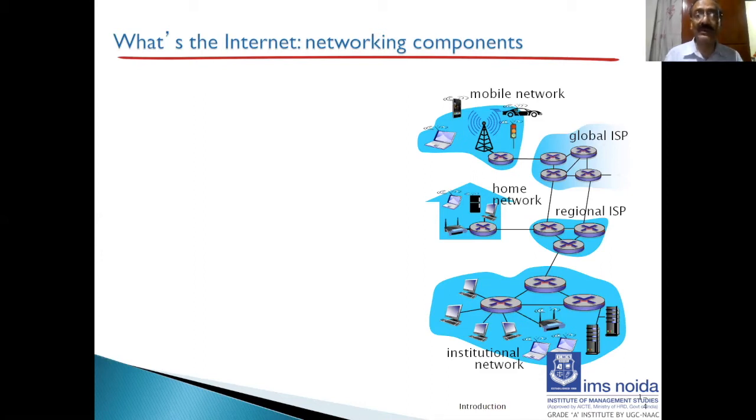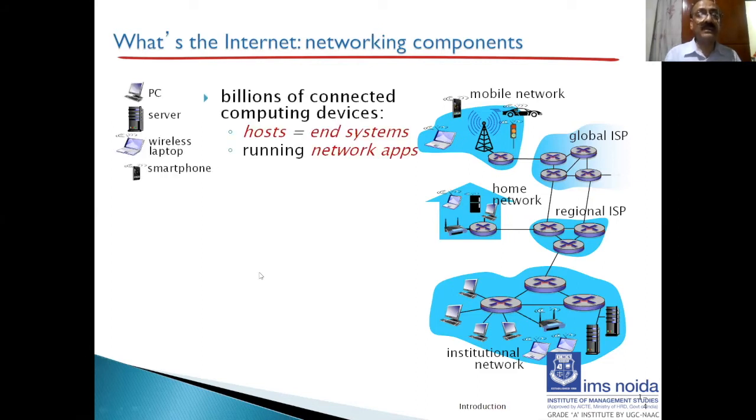Okay. And what are the end systems? So let's just look at this diagram now. So there are billions of connected computing devices, and you need to be familiar with terms like PC, you all know, personal computer, server, that is the client server model, how a server services the clients, and then wireless laptop and smartphones. These are all connected through wireless technologies. What do you understand by the term host? And what do you understand by the term end system? So host basically means a server, which is an end system.